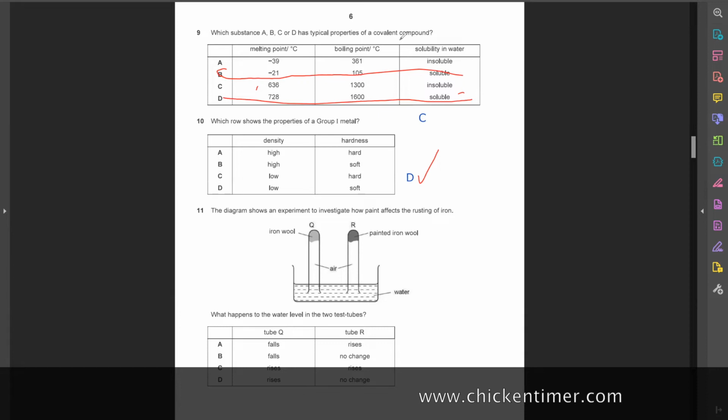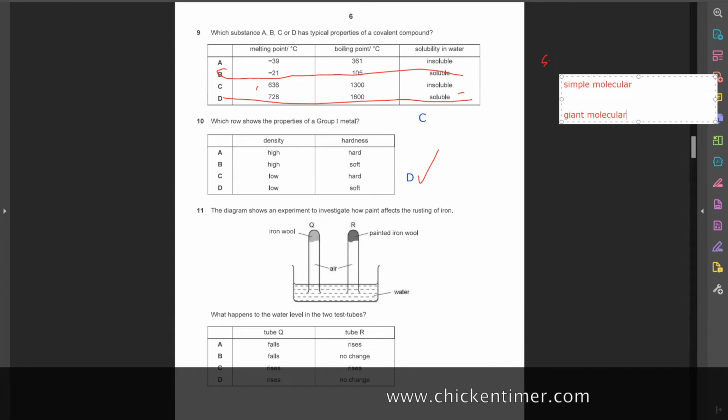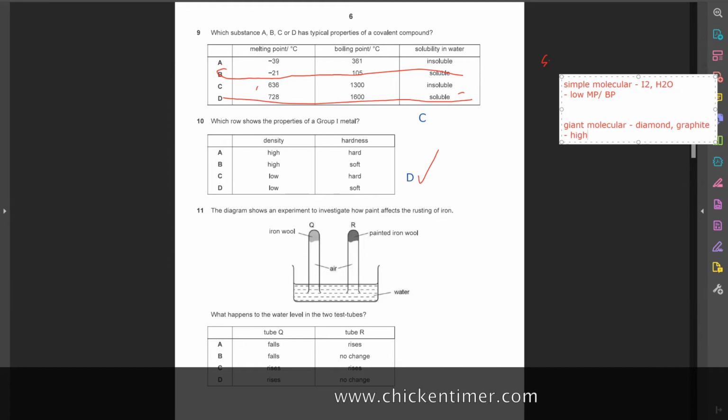So there are two types of covalent compound. You have the simple covalent, the simple molecular. Then the second type is the giant molecular structure. Simple molecular is things like iodine, water, all this. These have low melting and boiling point. The giant molecular are things like diamond and graphite. This type has high melting and boiling point.